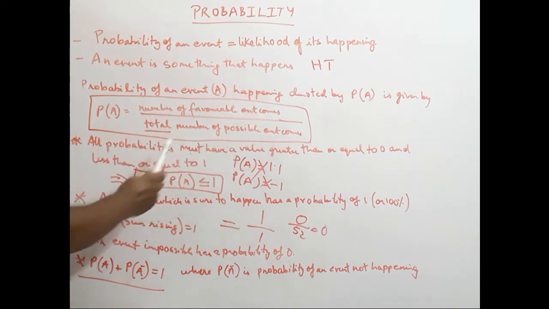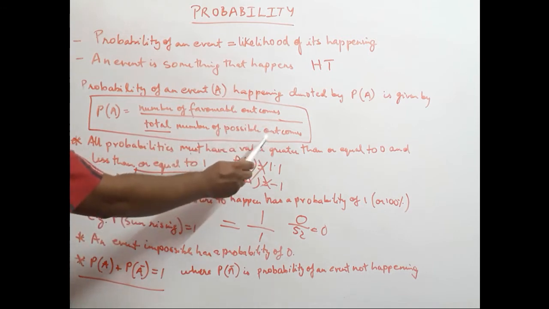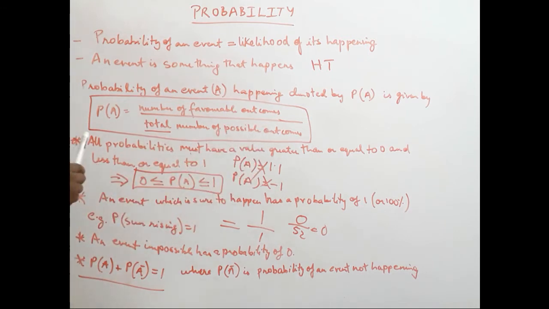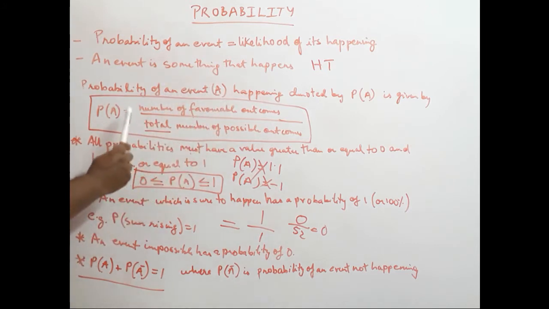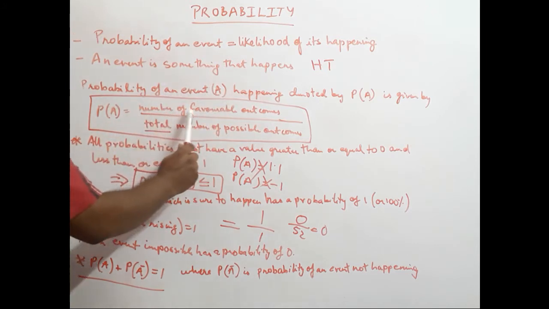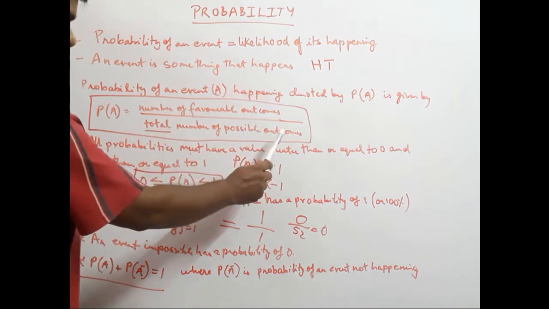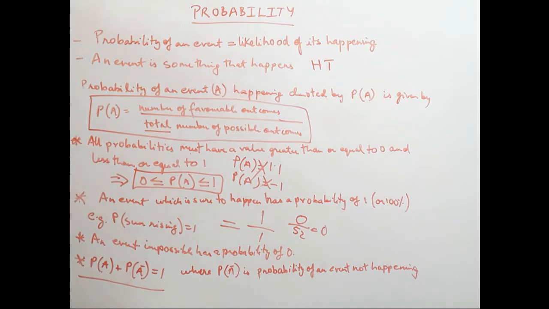Probability of A is equal to the number of favorable outcomes upon the total number of possible outcomes. Once again we'll go through this. Probability of an event A happening is nothing but equal to the number of favorable outcomes upon the total number of possible outcomes. Let us consider an example of a coin being tossed.